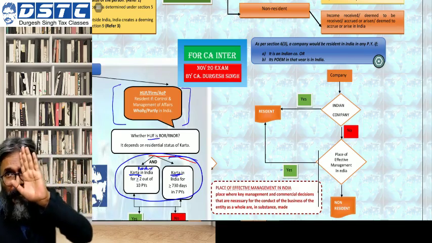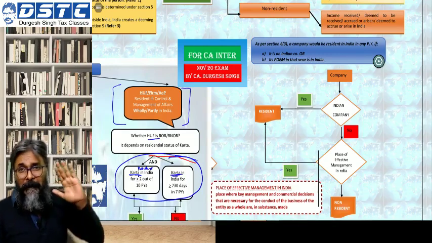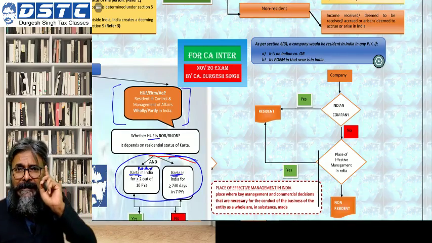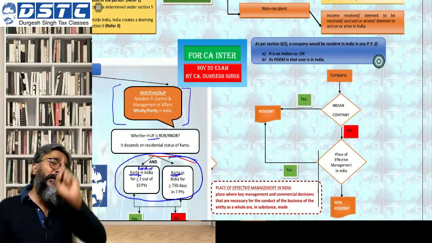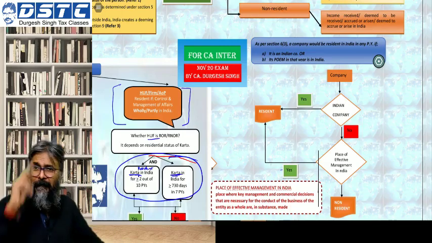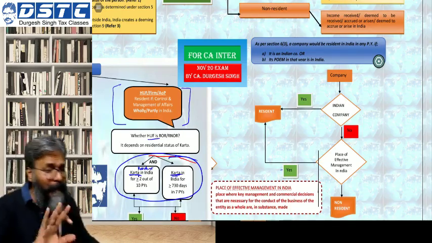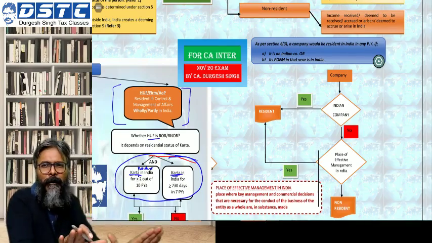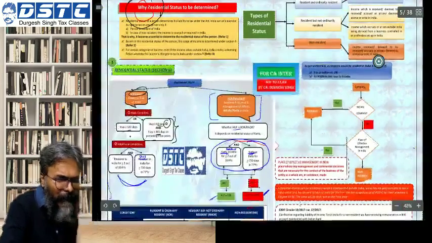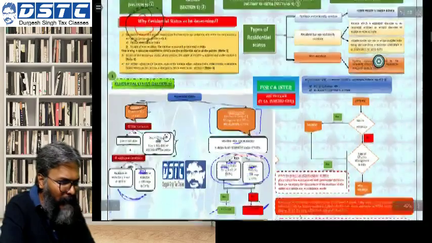Students, as far as the company is concerned, it is there in your module, but please restrict this discussion, because in CA final you will learn this in great depth. This concept is very important, but in CA final we will do research on it, not right now. We are just touching upon whatever is applicable for your Inter CA examination, only to secure the marks for your MCQ part.